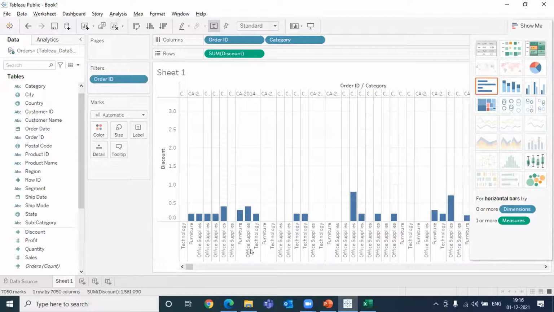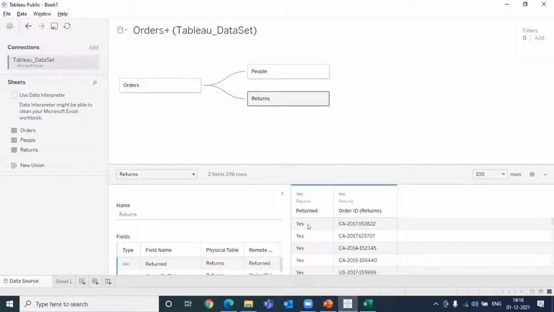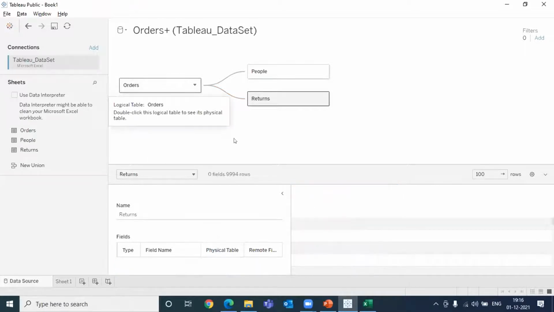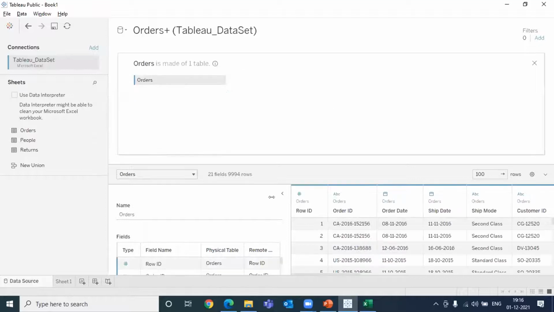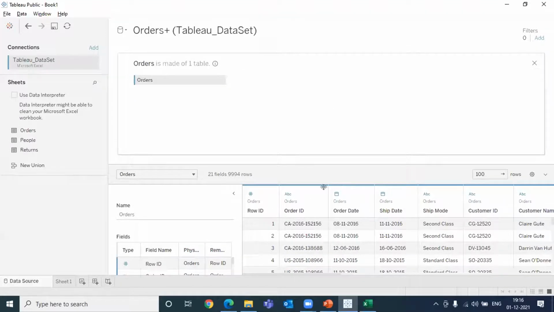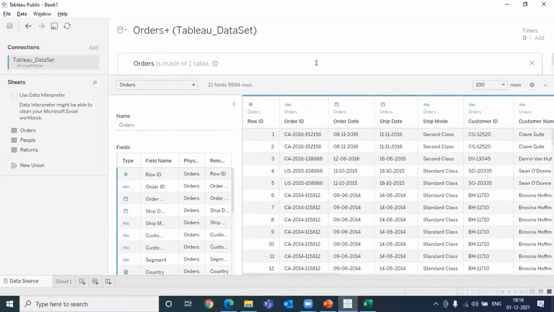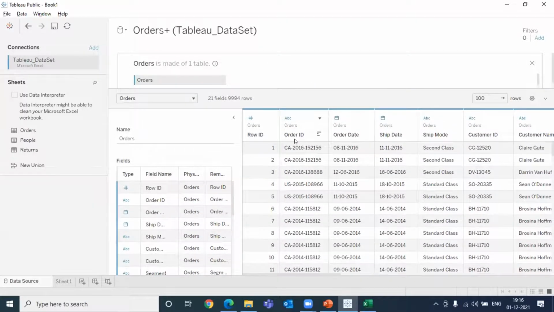Once this information has been added, we want to see how we can do different things on the back of the table. So we are going to go to Tableau and click on the data source option. You can see these different columns. When I click on this orders table, you will be able to visualize the different columns here. Let me make it a little bigger so that you can see it: Row ID, order date, ship date. These are the different columns that I've got.